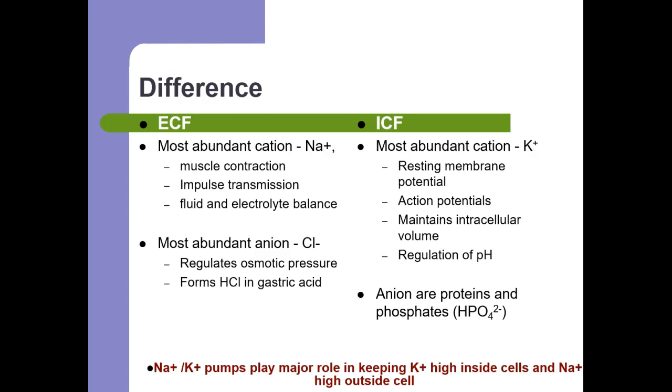For the ICF, the most abundant cation is potassium. It is important to maintain the resting membrane potential, action potential, and to maintain the intracellular volume and also the regulation of pH. Anions are proteins and phosphates. The sodium-potassium pump plays a major role in keeping the potassium high inside the cell and the sodium high outside the cells.